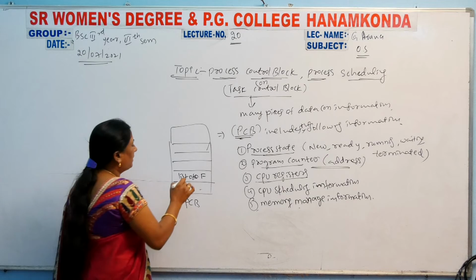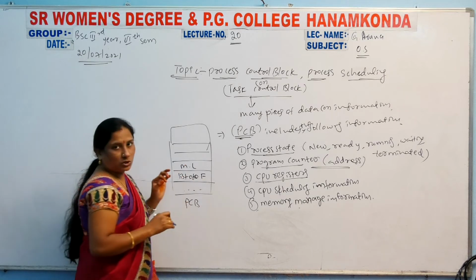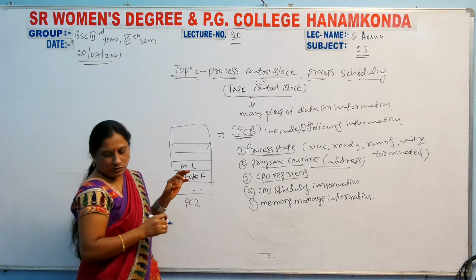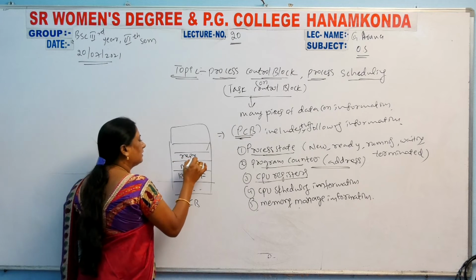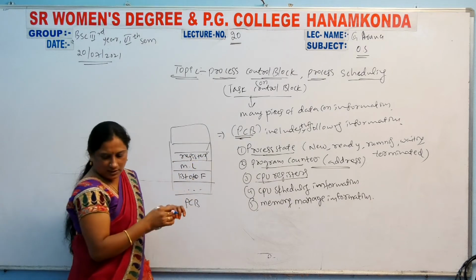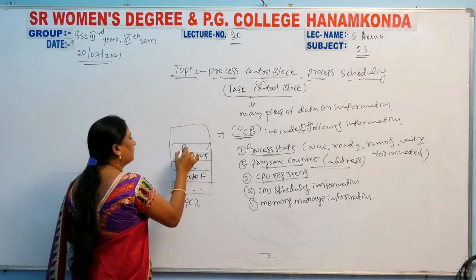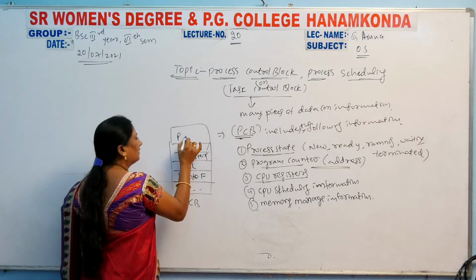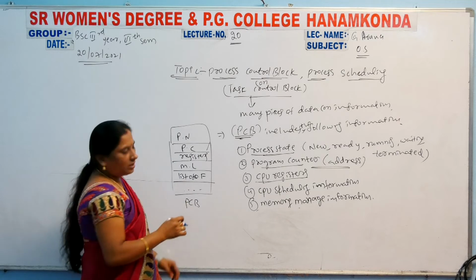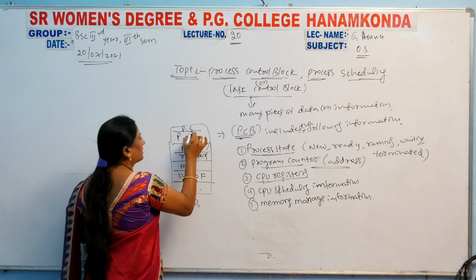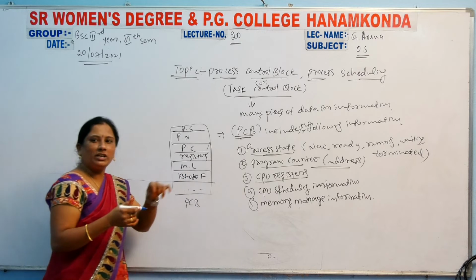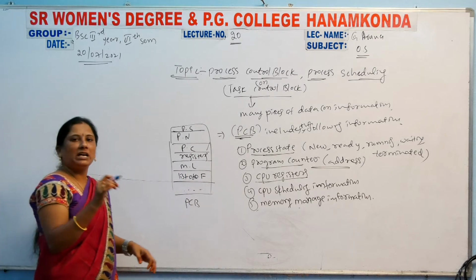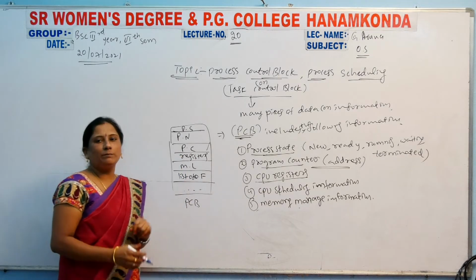Then memory limits, short form I write. Then registers are there here. Then next, program counter, PC. Then program number, PN. Next, process state, PS. So these are the different information that can be available in PCB.